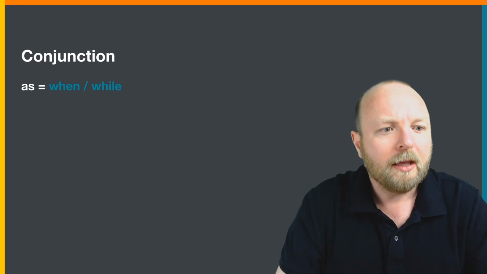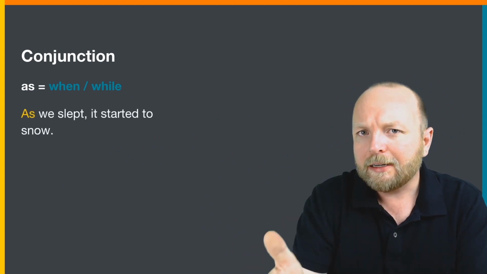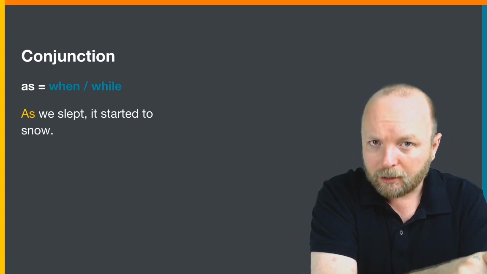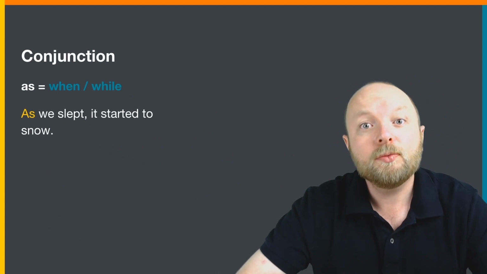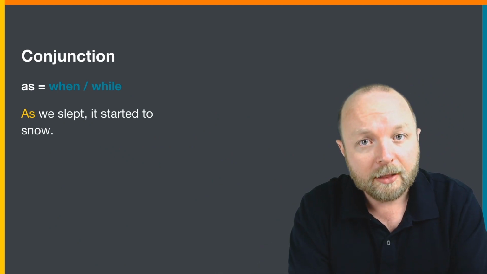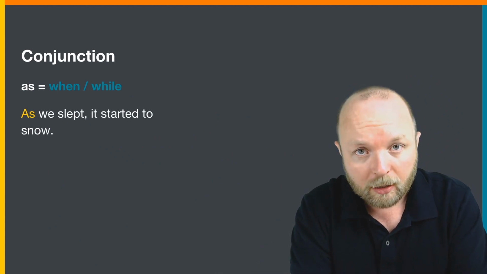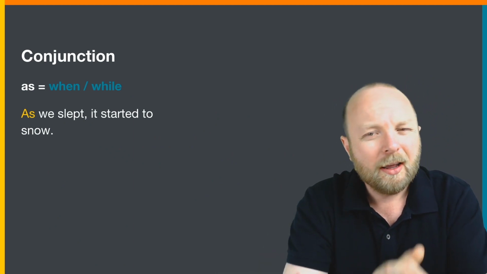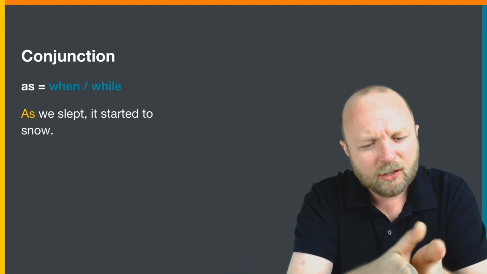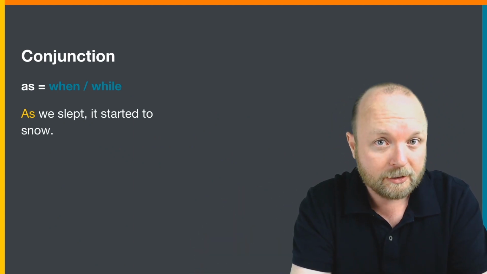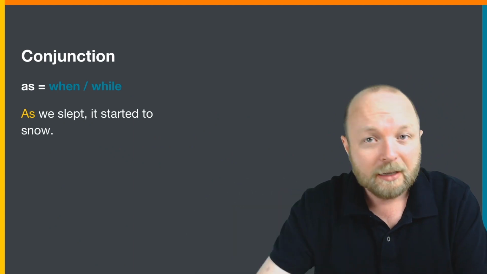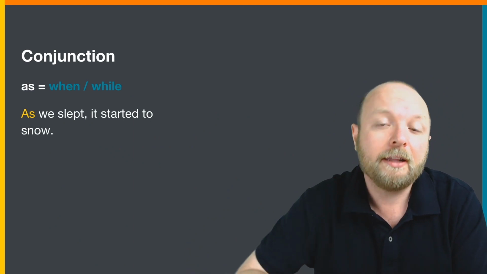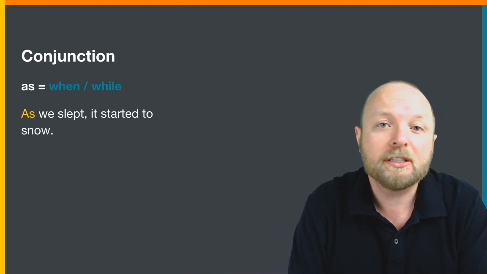Okay, so remember I said we can use "as" with a clause, comma, and another clause. Here we go. "As we slept," okay, this is the first clause, comma, and another clause. "It started to snow." Okay, so remember I said it's like "while," and usually we're talking about long things. So "as we slept," right? So last night, as I slept, well, that was 8 hours. It started to snow. As we slept, it started to snow.